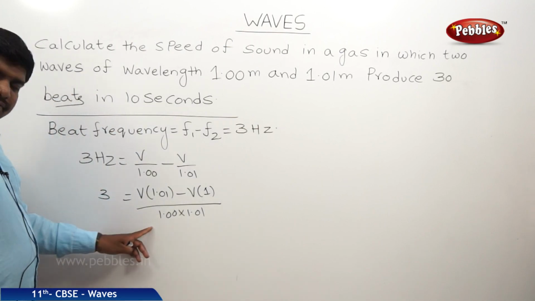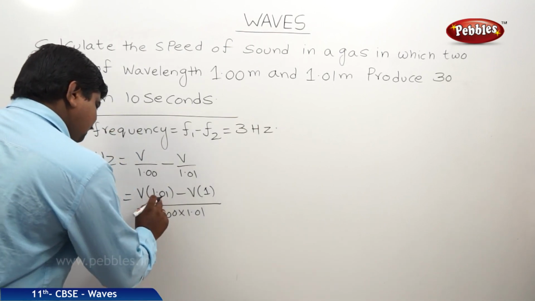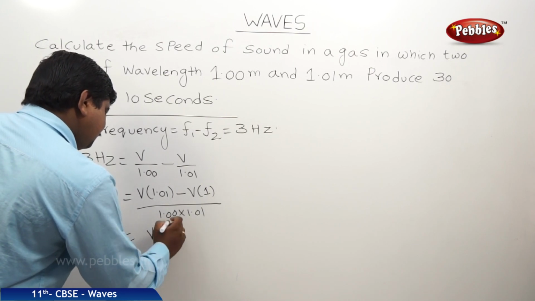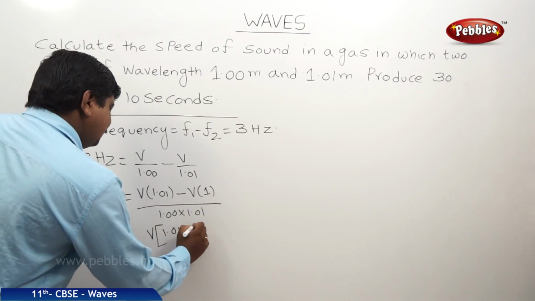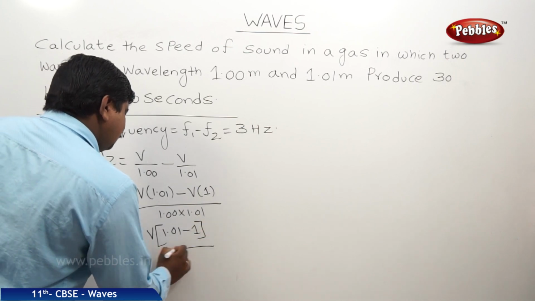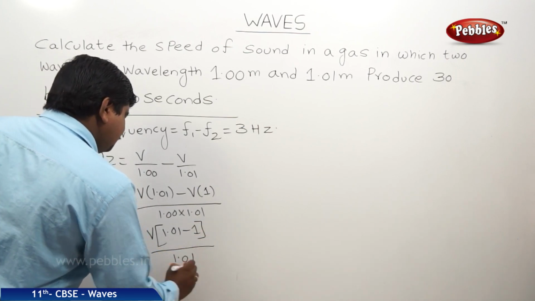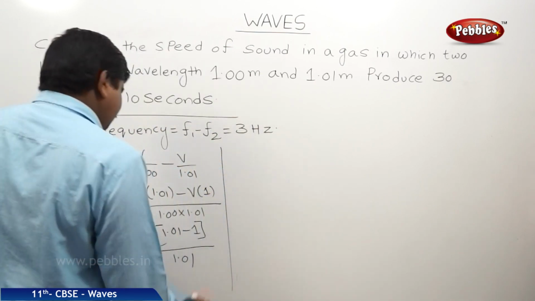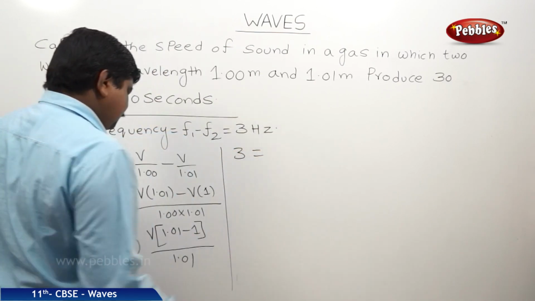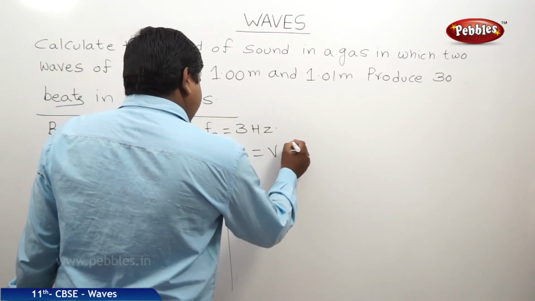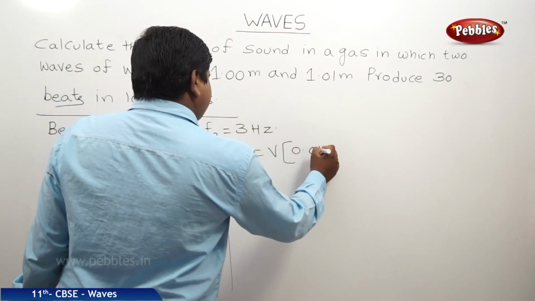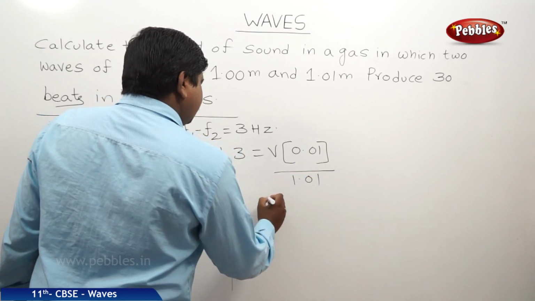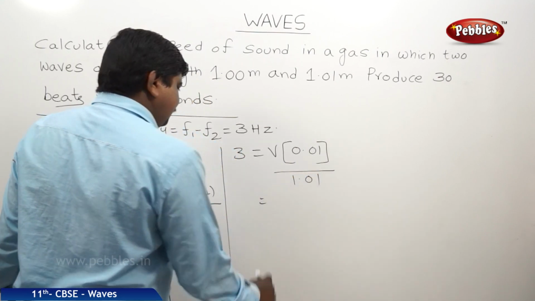If we take V as common, 1.01 minus 1 whole divided by 1.01 is equal to 3. Therefore, 3 is equal to V into 0.01 by 1.01.